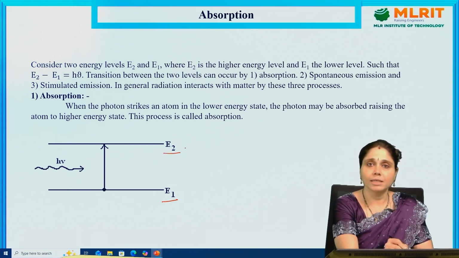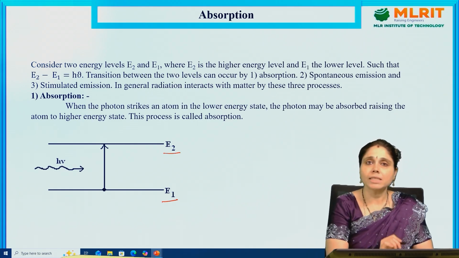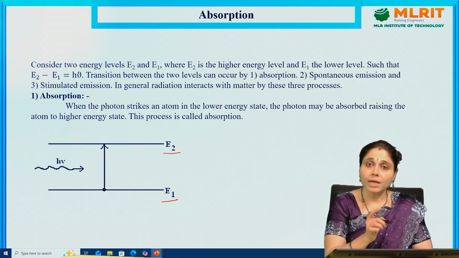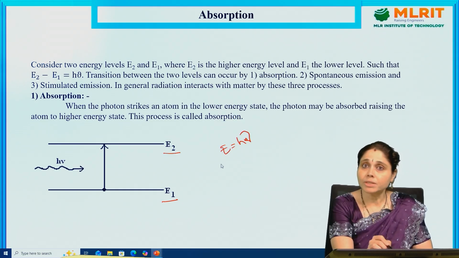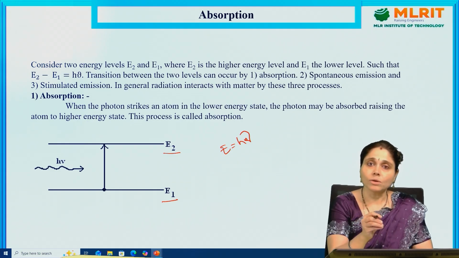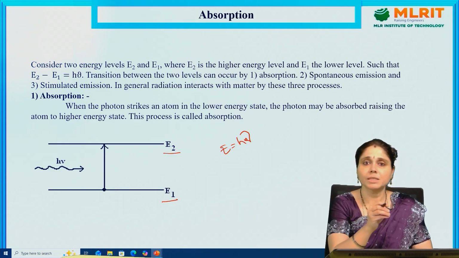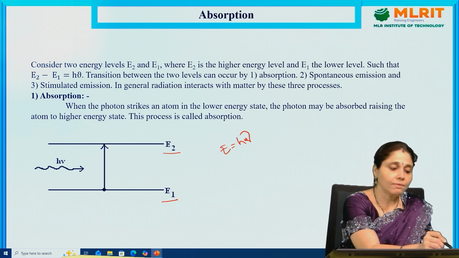This is visible to all of us, such that E2 minus E1 equals h nu, the famous formula, where nu is the frequency of radiation. Here the quantum mechanical expression is explained as E2 minus E1 equals h nu.